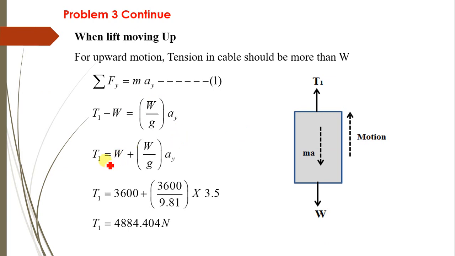multiplied by Ay. Therefore T1 equals, transferring this W to the right hand side, W plus W by g into Ay. Now substituting the value of W as 3600 plus 3600 divided by 9.81, and Ay is given as 3.5. So solving this, finally we get T1 equal to 4884.404 Newton. It means that when the lift is moving in the upward direction, the tension in the cable is equal to 4884.4 Newton.